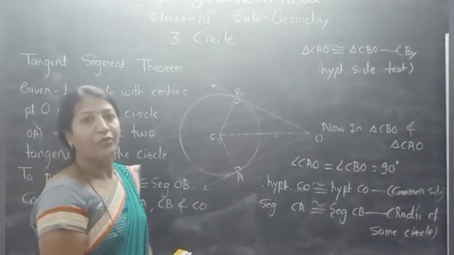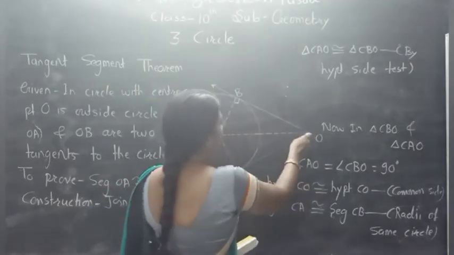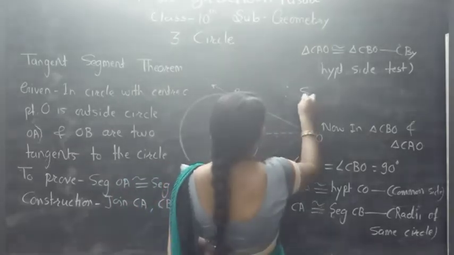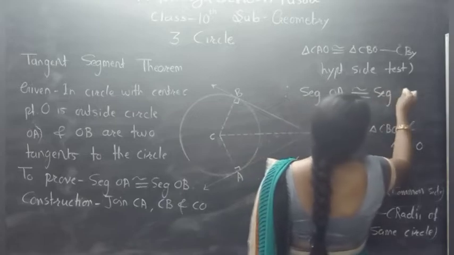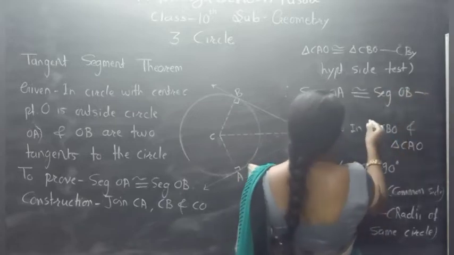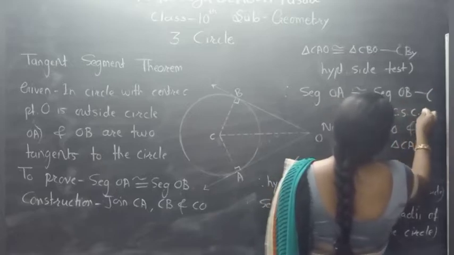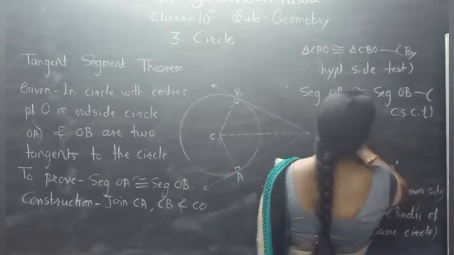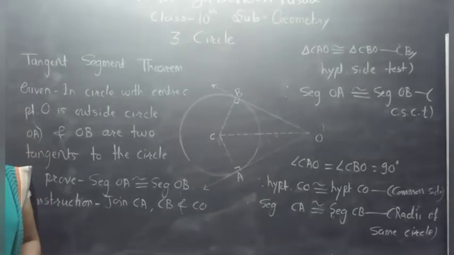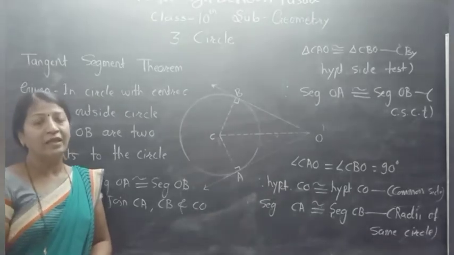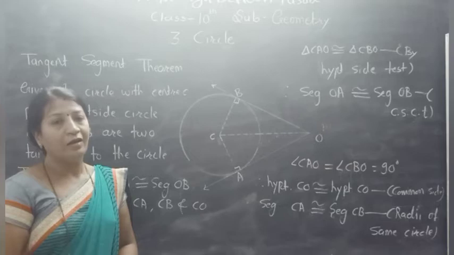And if two triangles are congruent, their corresponding sides are also congruent. Therefore, segment OA is congruent to segment OB. The reason is CSCT, corresponding sides of congruent triangles. In this way we prove this theorem, the tangent segment theorem, and we have to keep in mind the property that tangent segments drawn from an external point to the circle are congruent.